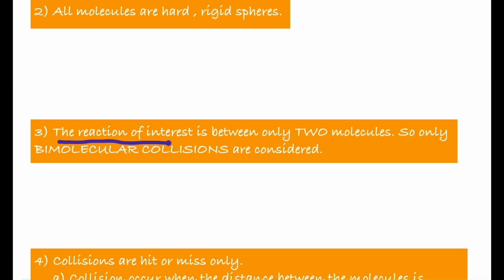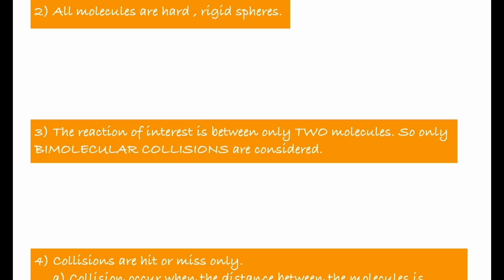And the reaction of interest is between only two molecules. That means there may be a situation where three molecules undergo collision, or four molecules undergo collision, or two molecules undergo collision. But only bimolecular collisions are considered, because molecular collisions where three molecules are participating are not impossible, they are rare.